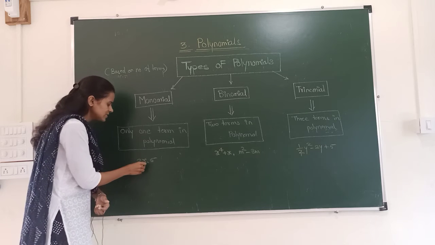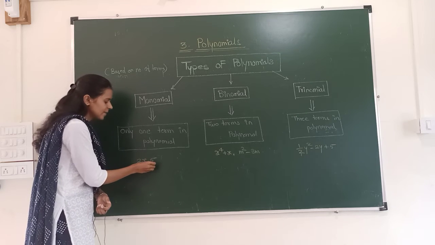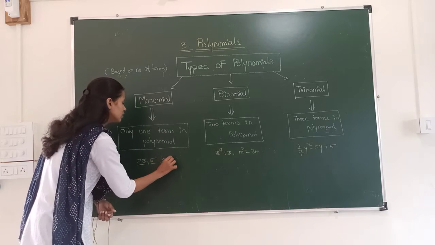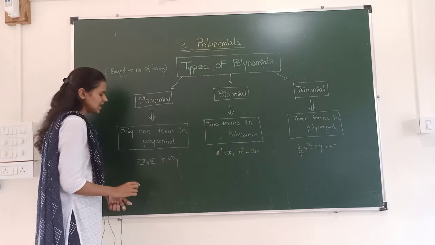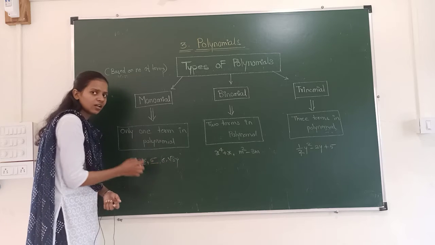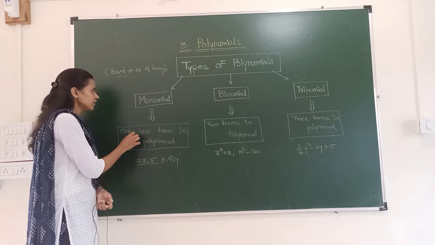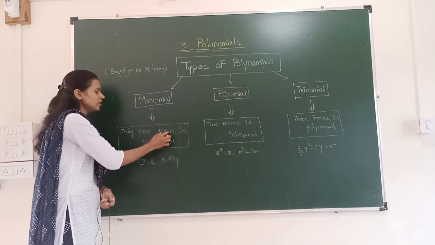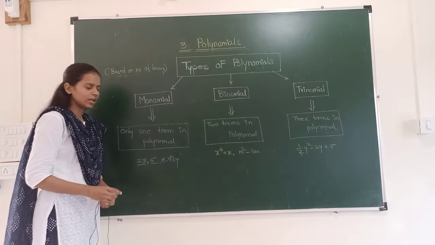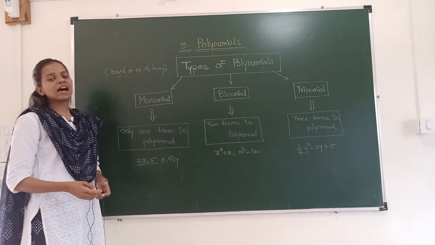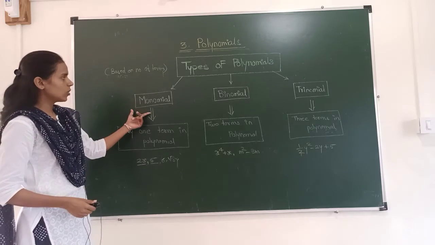You can see only a single term is there, 2x, and in the second example it is 5, and 6 under root of 3y. You can say anything, but only one term is there, therefore it is called a monomial. The definition says only one term in the polynomial is called a monomial. And 2x, 5, 6 under root of 3y are some examples of monomial.